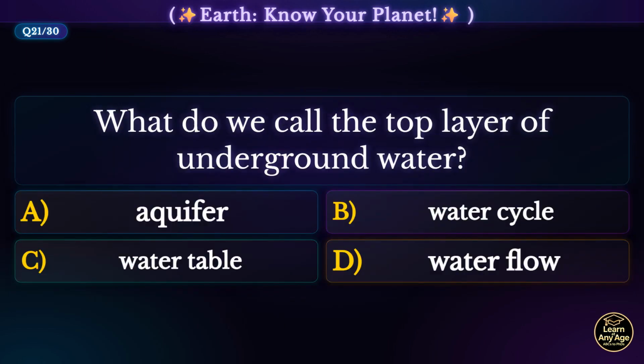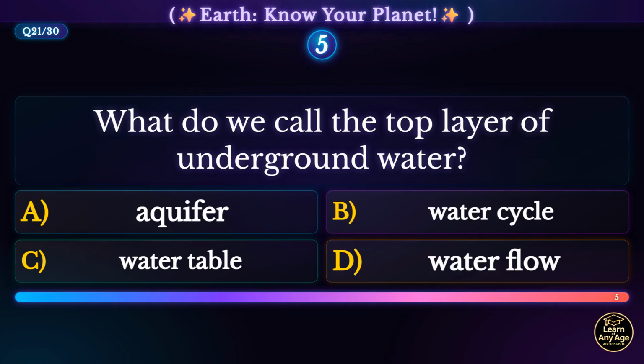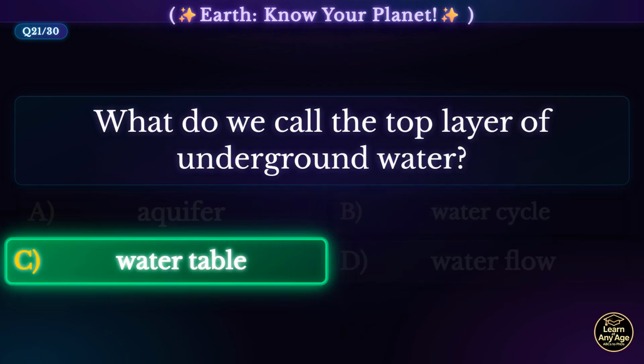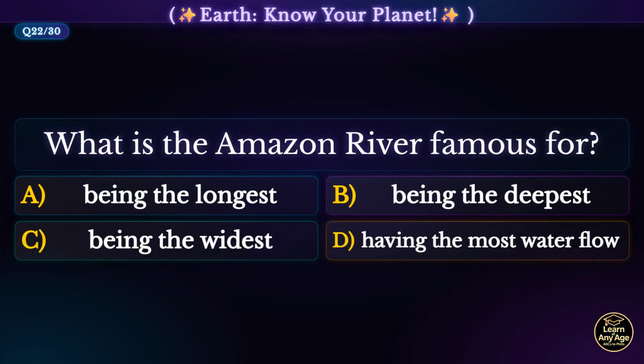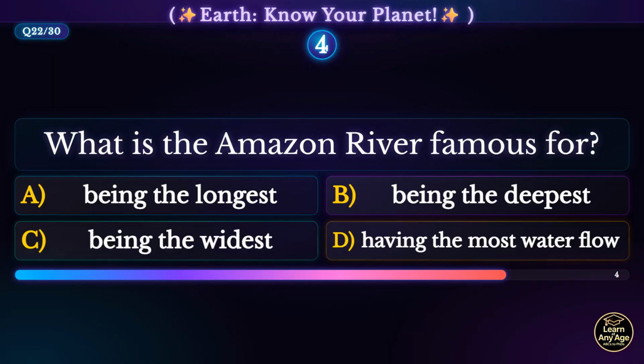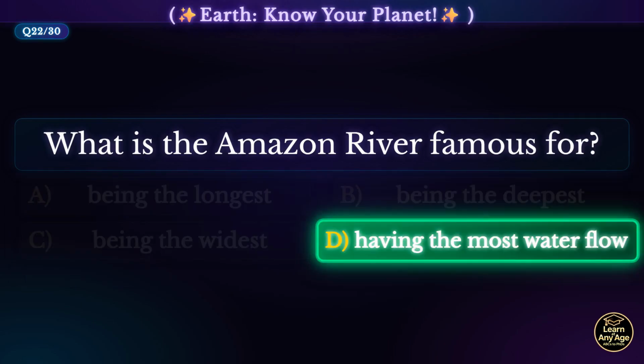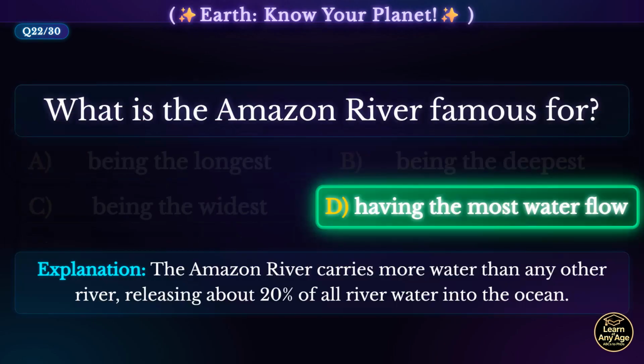What do we call the top layer of underground water? Water table. The water table is the upper level of the zone underground where the rock is fully soaked with water. What is the Amazon River famous for? Having the most water flow. The Amazon River carries more water than any other river, releasing about 20% of all river water into the ocean.